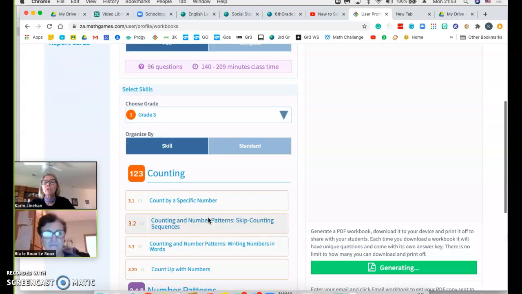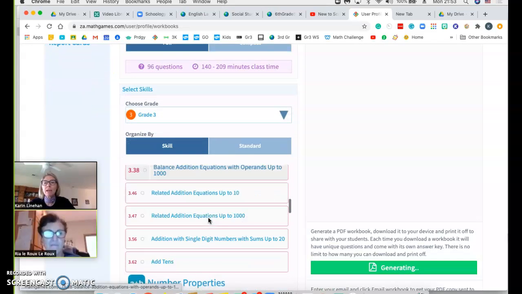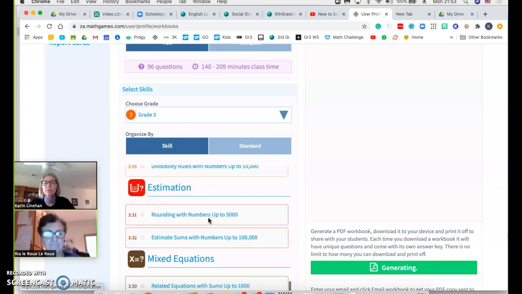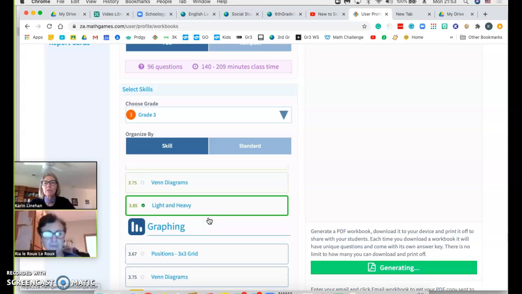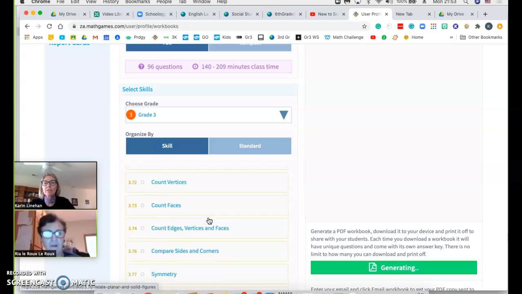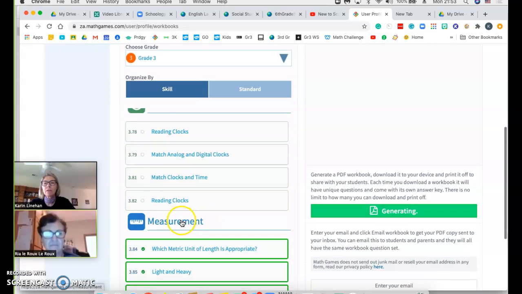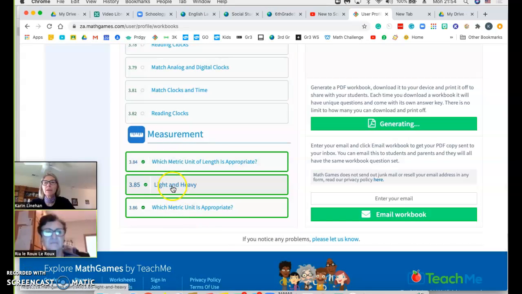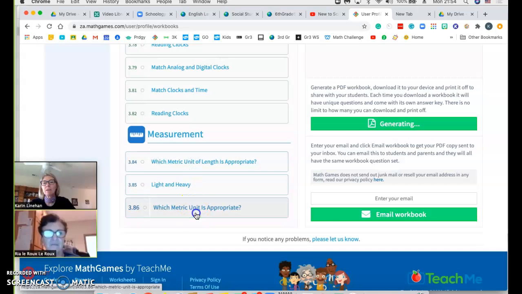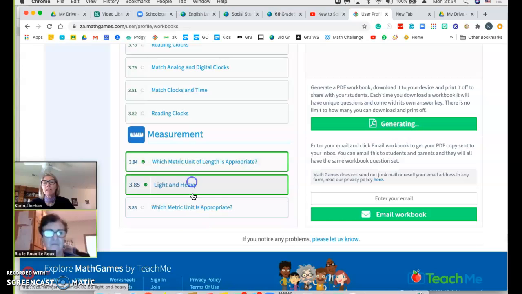All right, then we choose what we want them to be able to do, and we're doing measurement. So I'm going to go all the way down until I find measurement. There's measurement, and I'm picking all of these. I've already picked them, that's why it's green. If I hadn't picked them, I'd pick measurement like this.